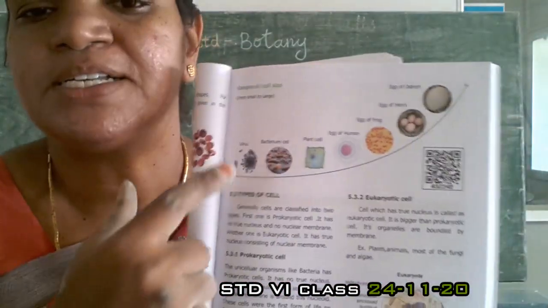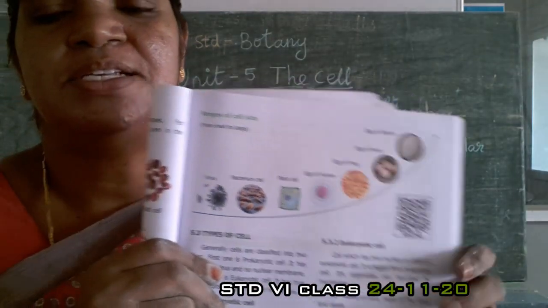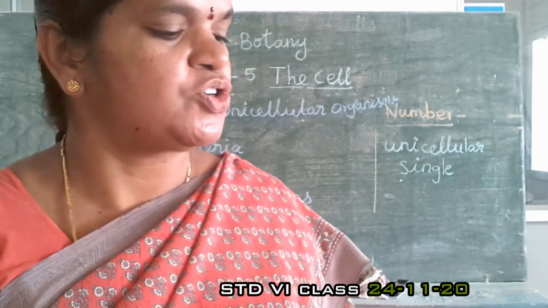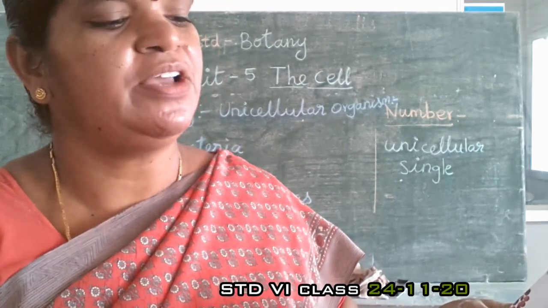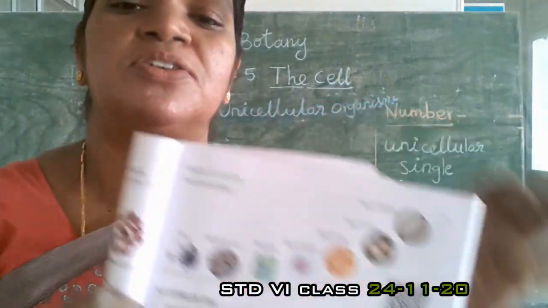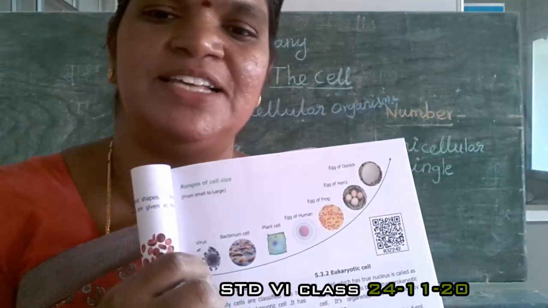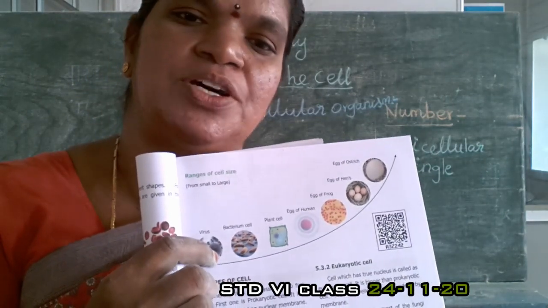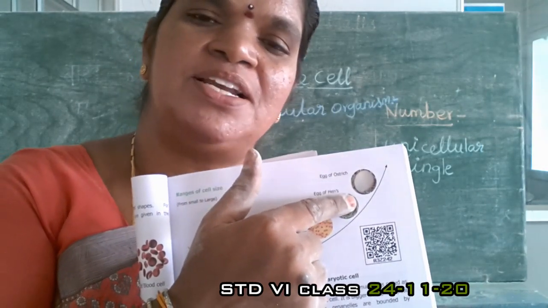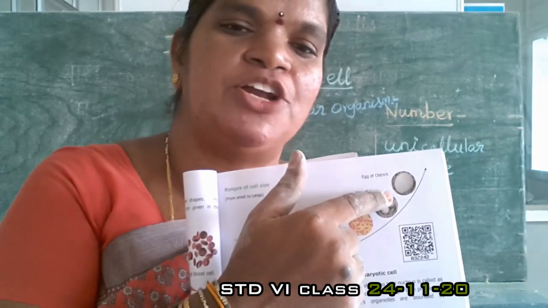This is the size of the cells. Yes, the size of the cells ranges, first starting with the virus, then ending with the eggs of ostrich. The virus cell is very minute in nature. In the egg of ostrich, the size of the cell is very large, that is enormous.